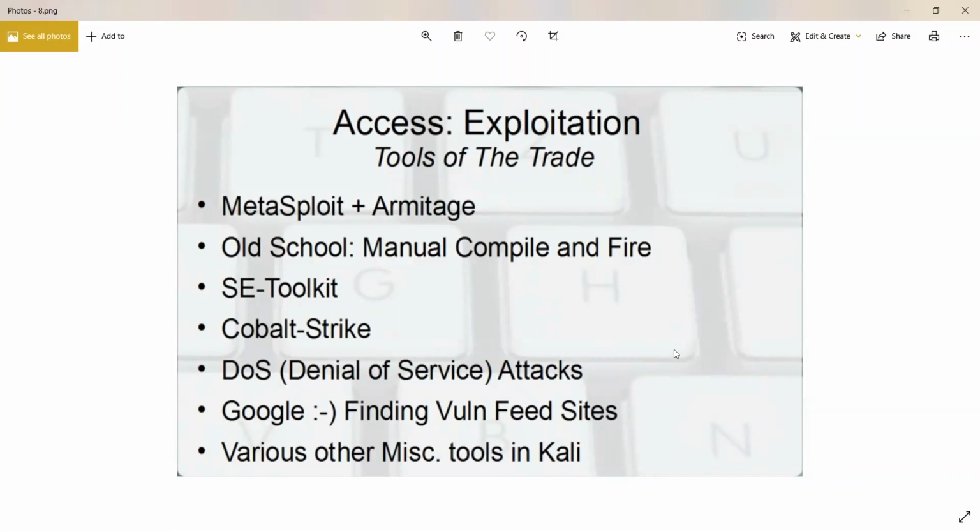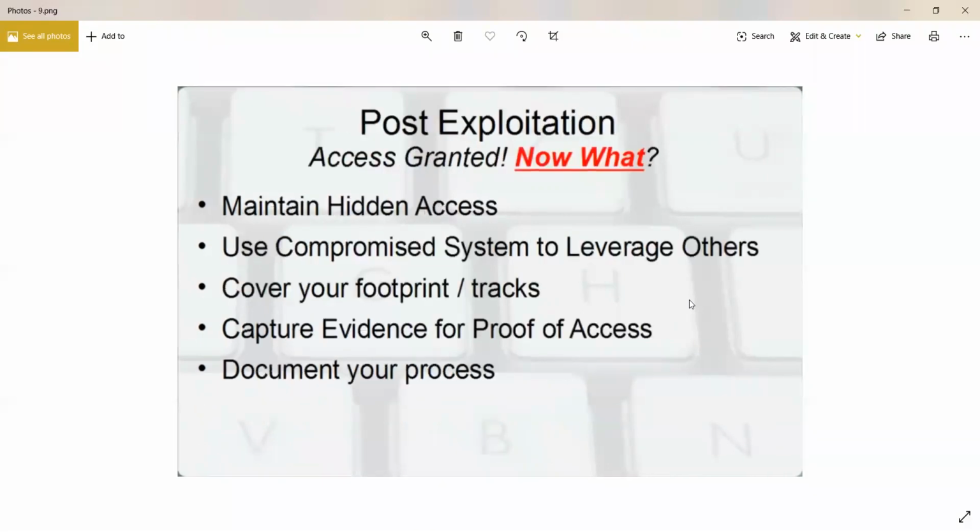What black hats do is they use Google and Google Dorking to find vulnerable web pages wherever they can, on whatever sites they can. But we are not going to do that as ethical hackers or as penetration testers. And various other tools, of course, depending on your situation, the tools that you use will also change.